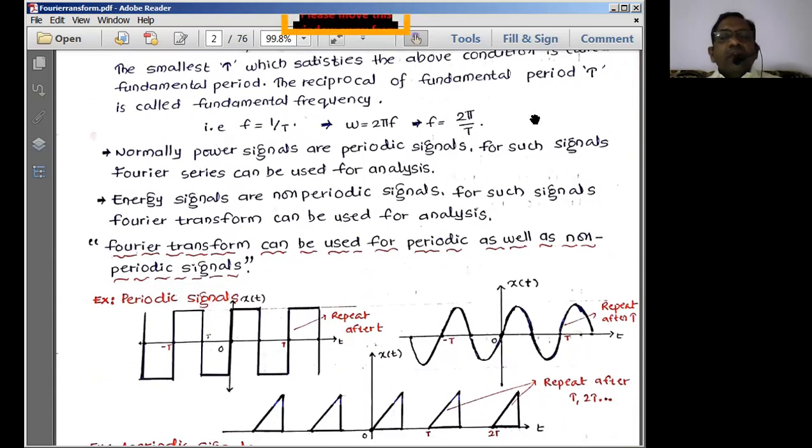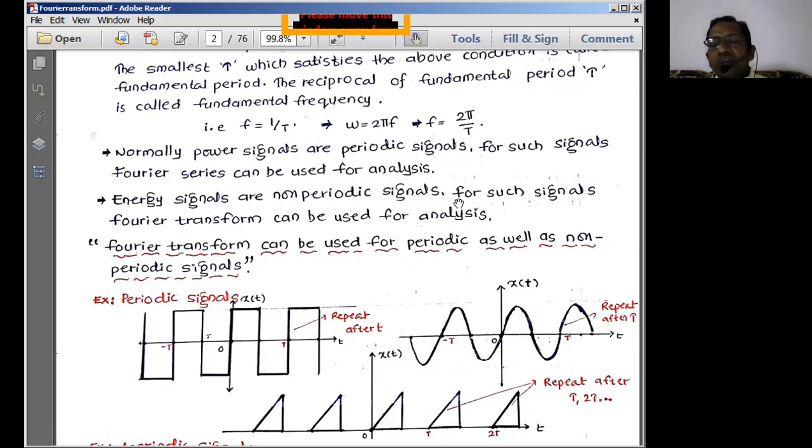Now, the final concluding remarks on periodic signals: normally power signals are periodic signals. For such signals, the Fourier series can be used for analysis. Power signals are known as periodic signals, which means the energy exists throughout the spectrum, and then we get the power. Therefore power signals are periodic signals. Energy signals are aperiodic signals. For such signals, the Fourier transform can be used for their analysis. So energy signals are non-periodic signals.